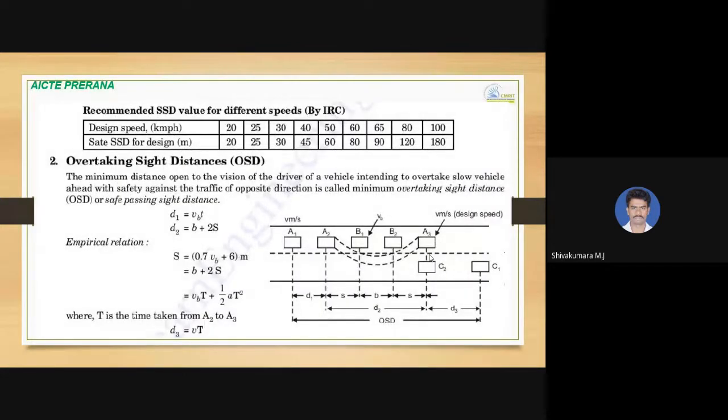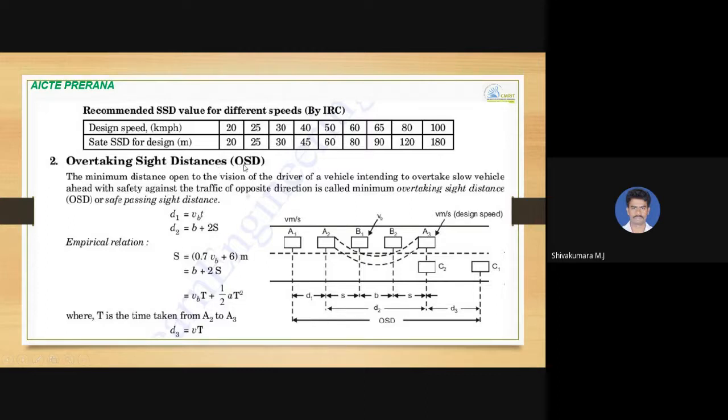Some of the recommended stopping sight distance values for different speeds as per IRC: if the design speed is 100 kilometer per hour, the safe stopping sight distance is 180 meters. For 40 kmph, it is 45 meters. For 50 kmph, it is 60 meters. Up to 100 kmph it is mentioned, and it is 180 meters.